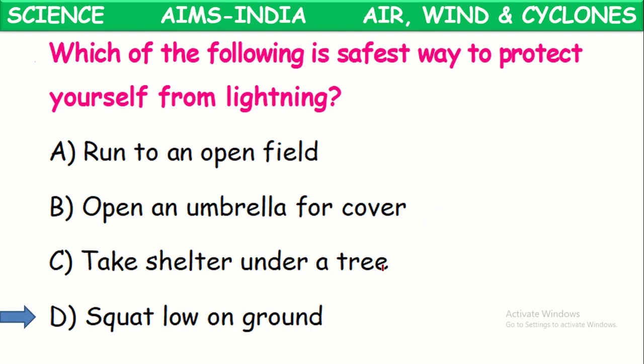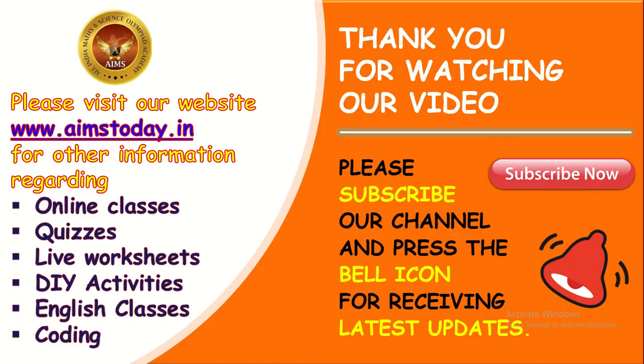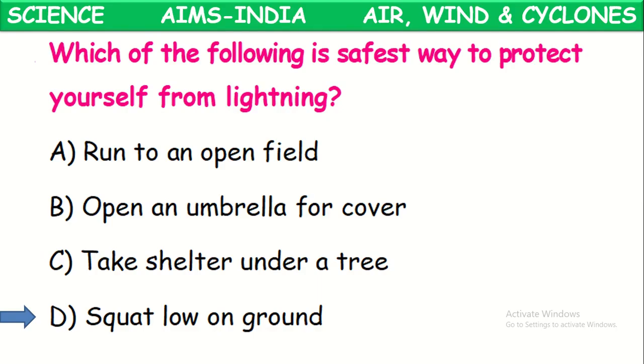Take shelter under trees. This is also not safe because sometimes trees, in wet condition, attract thunder. So that is also not safe. So squat low on the ground. Staying low on the ground is the safe thing to do during lightning. Okay, next one. Okay, that's about practice sheet 2, the Olympiad practice sheet based upon the chapter Air, Wind and Cyclones.